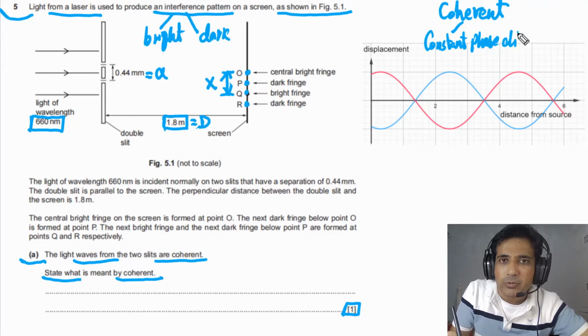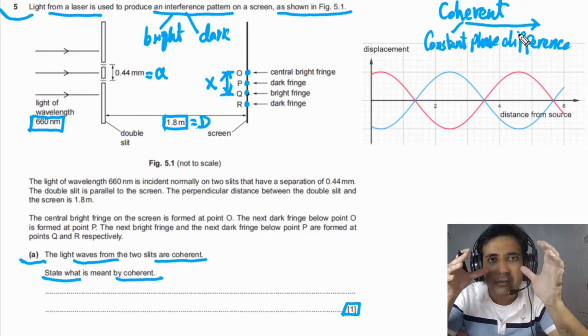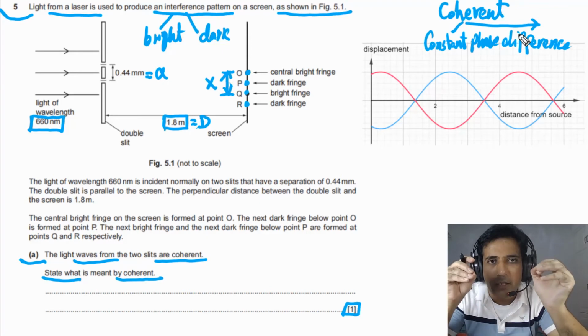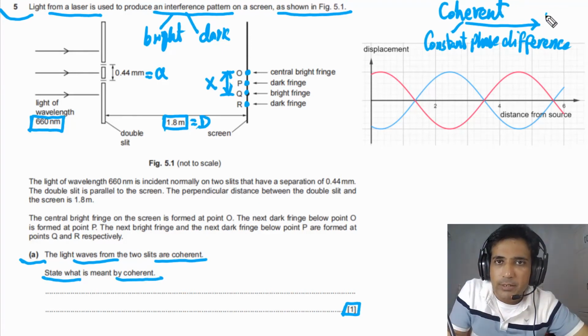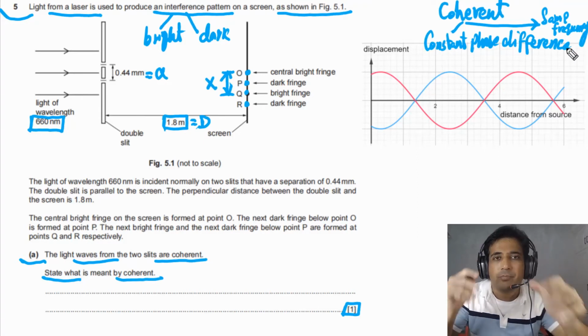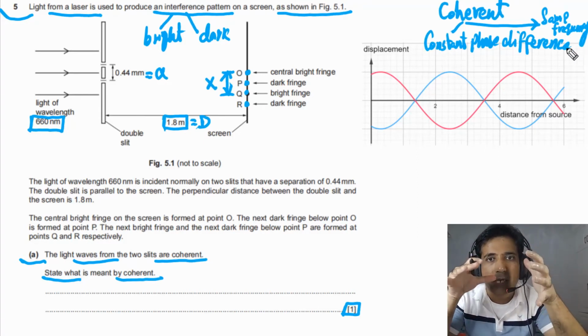So if 2 waves have constant phase difference, we call them coherent. And that is only possible if the waves have the same frequency. If the waves have the same frequency, it means the phase difference can be constant.